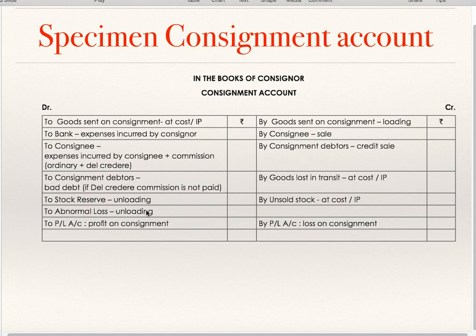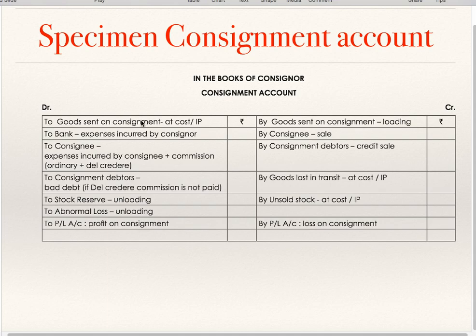Now this is a pro forma, or you can call it a specimen consignment account, in the books of the consignor. First we'll see the debit side. To goods sent on consignment account, either at cost price or invoice price. When the consignor sends goods to the consignee, the entry passed by the consignor is consignment account debit to goods sent on consignment account. When the consignor incurs expenses, consignment account debit to bank. Expenses incurred by the consignor. When the consignee incurs expenses, consignment account debit to consignee's account.